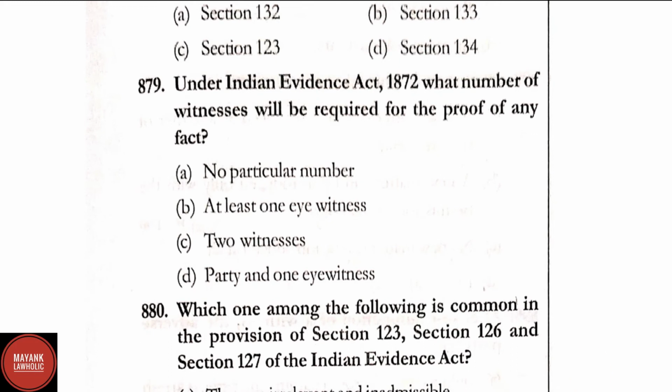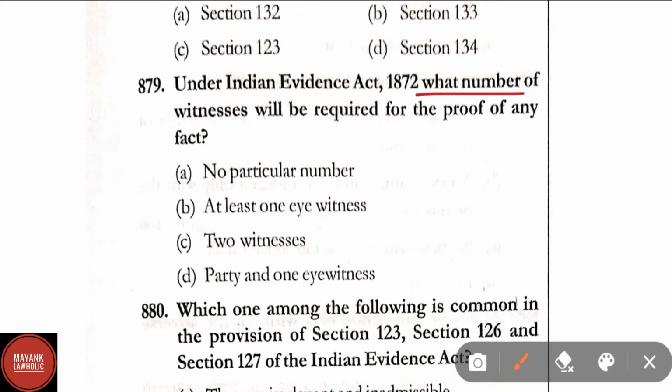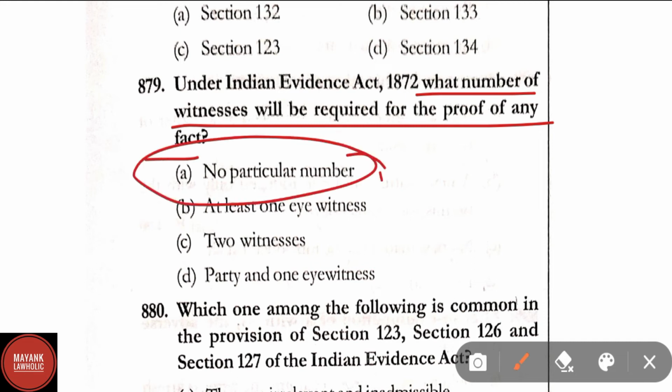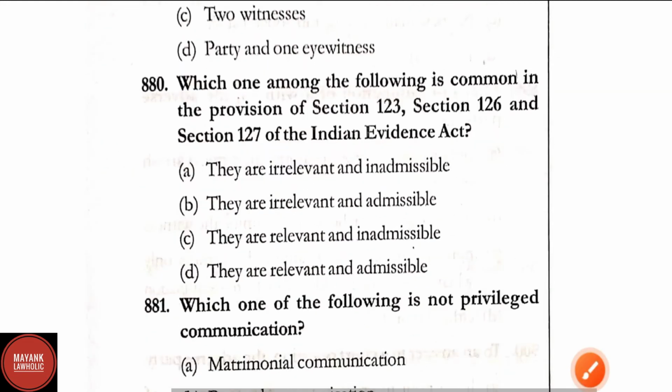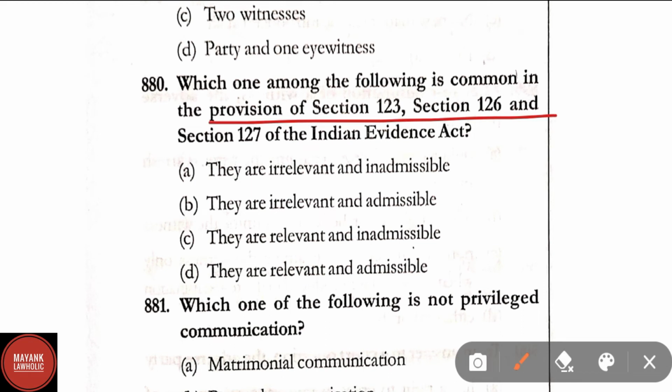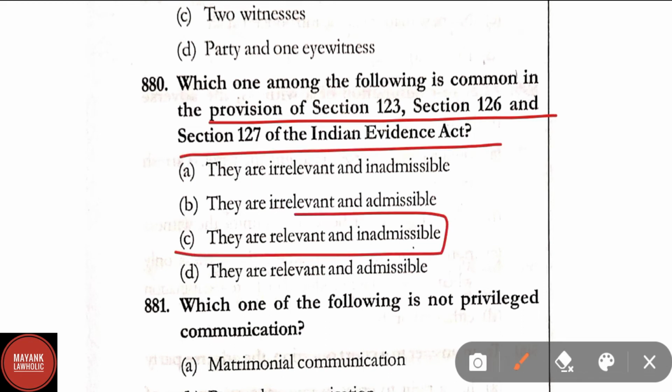Question number 879. Under the Indian Evidence Act, what number of witnesses will be required for the proof of any fact? Correct answer is option A, that is, no particular number. Question number 880. Which one among the following is common in the provisions of section 123, 126 and 127 of the Indian Evidence Act? Option C, that is, they are relevant and inadmissible.